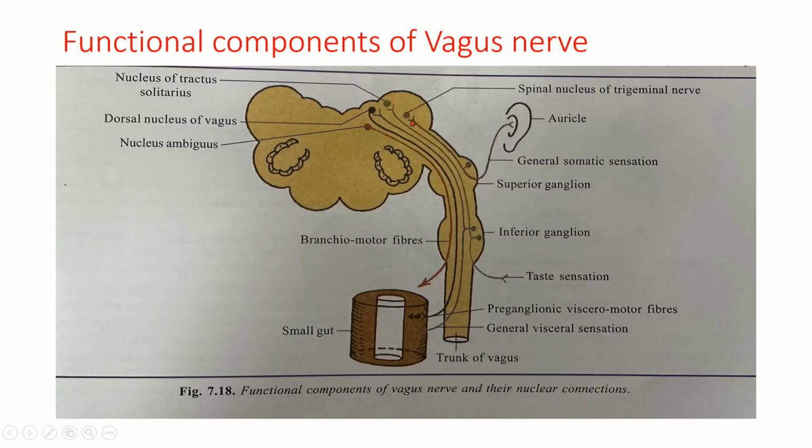You can see here the four nuclear components: nucleus ambiguus, branchiomotor; dorsal nucleus of vagus, mixed nucleus; nucleus of tractus solitarius, special visceral afferent, taste sensation; and spinal nucleus of trigeminal nerve.